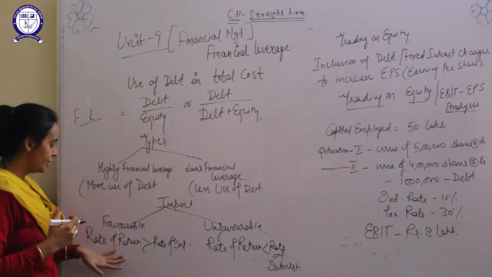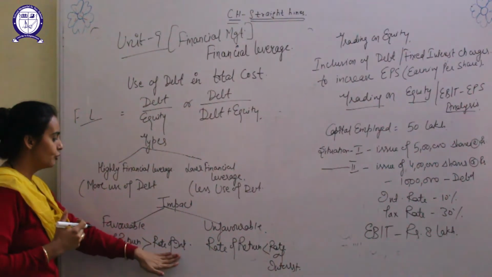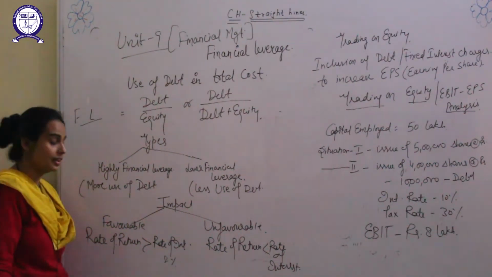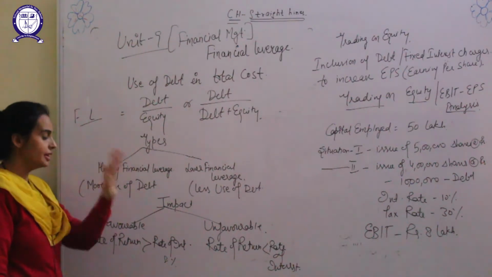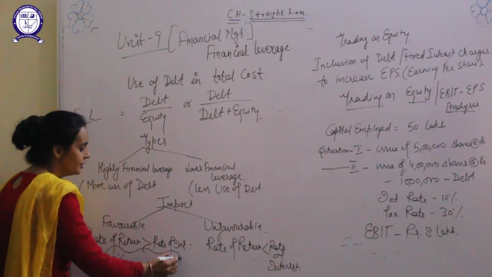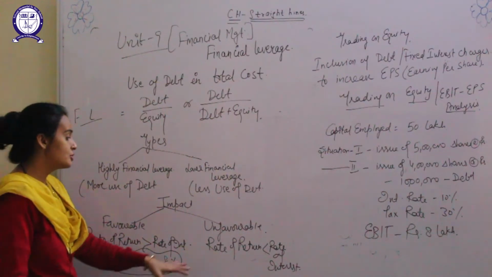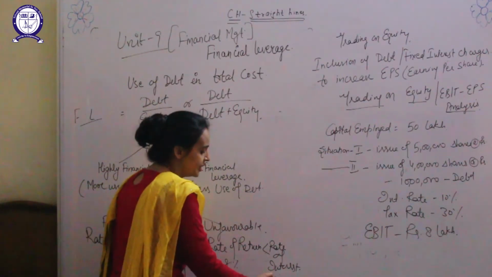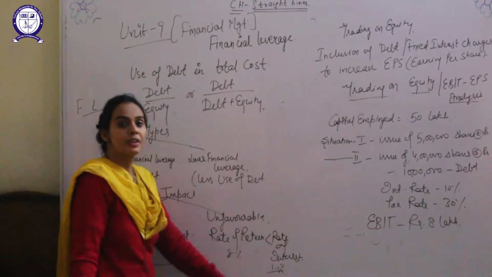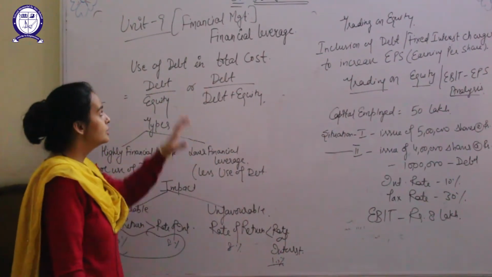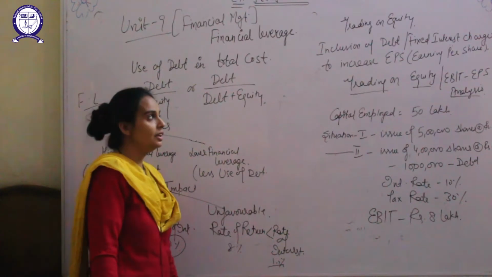If the rate of return is higher than the rate of interest, suppose the company is paying 8% interest on debentures, and by investing that money the company earns 10%, then the company is in a favorable condition. But if the rate of return is 8% and the company is paying 10% on the debt, it is an unfavorable condition. So this was the concept of financial leverage.